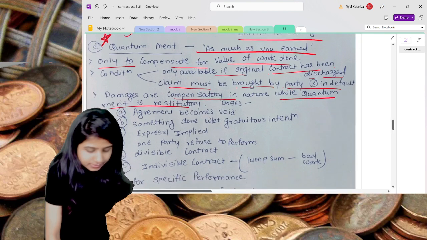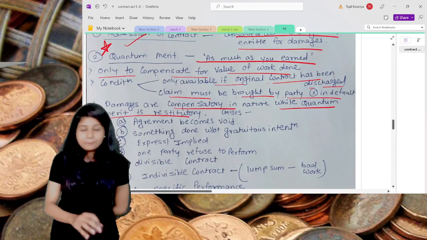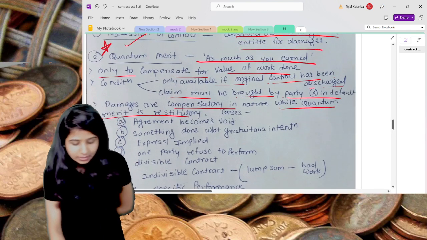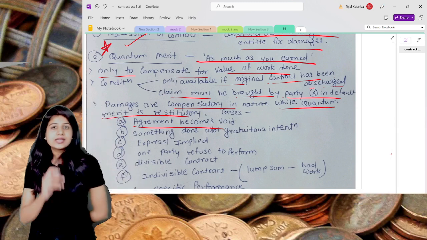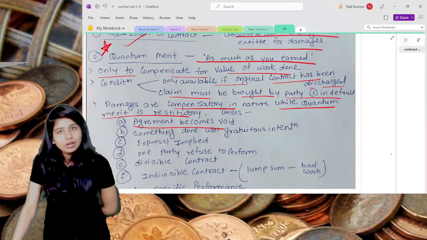So what are the cases in which you will be applying quantum meruit? The first, where the agreement becomes void. Let's take an example of alcohol.